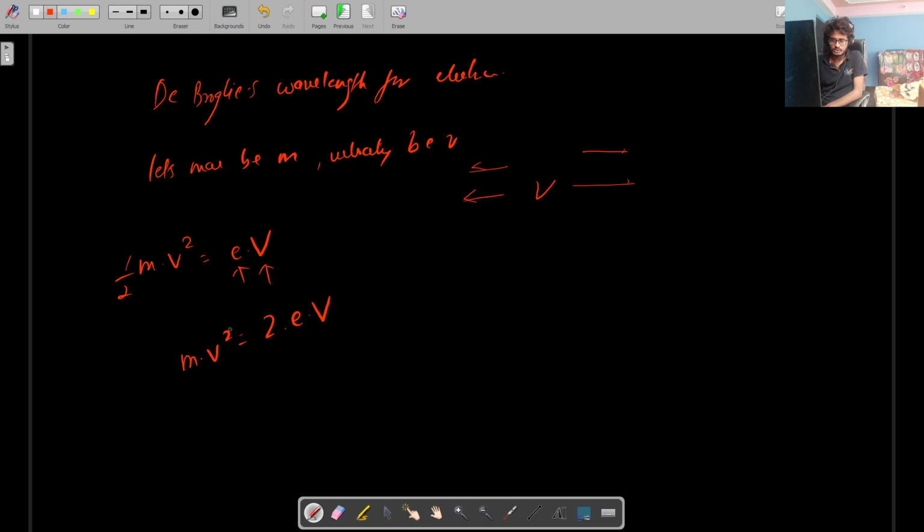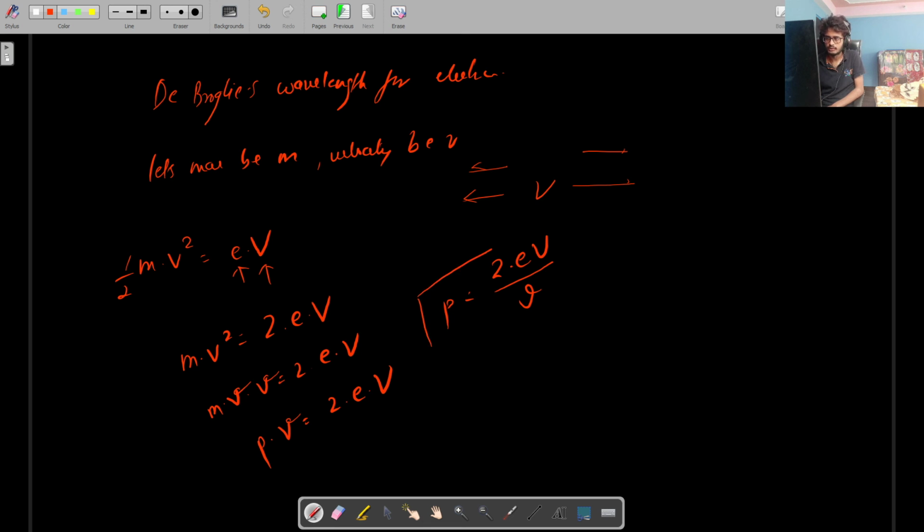So what is mv? m into v is momentum, so p into v equals 2 into e into V. This V and this v are different, this is small v, so we can cancel. Now we can write P equals 2 e V divided by v, where v is velocity. Is this clear? So this is called the de Broglie equation for momentum.